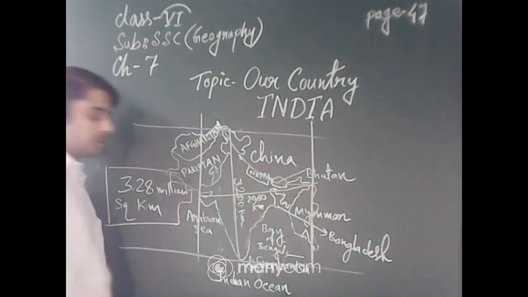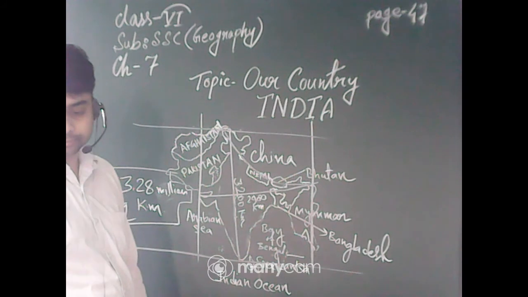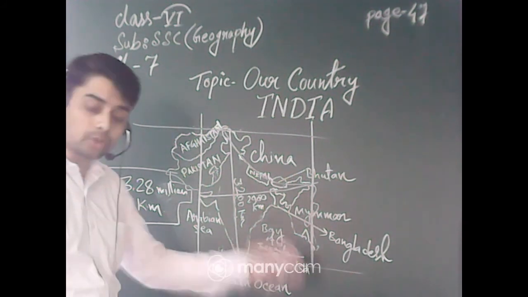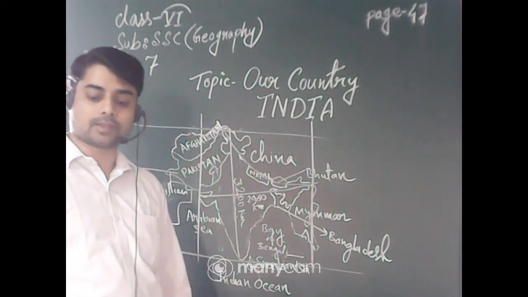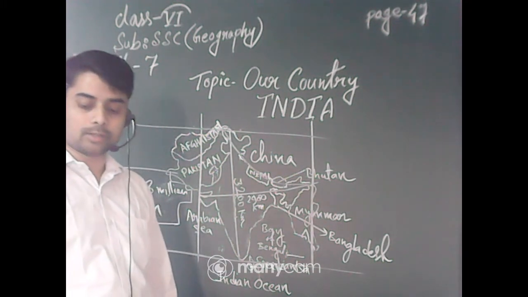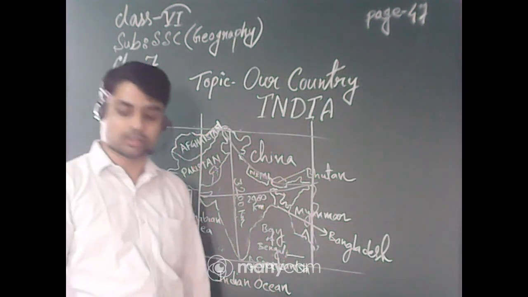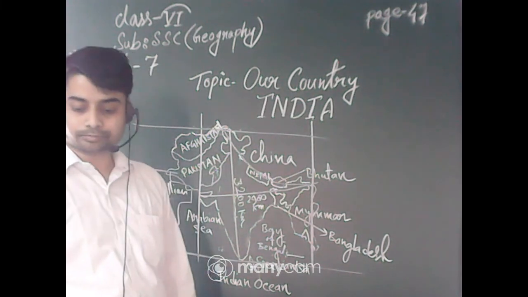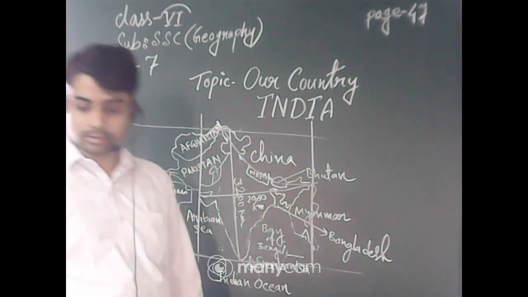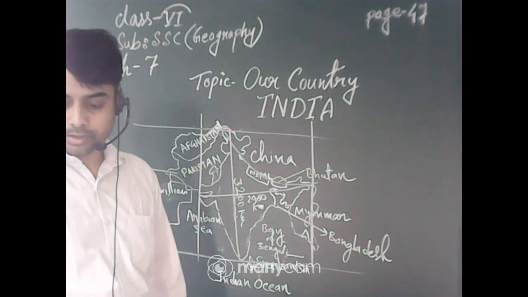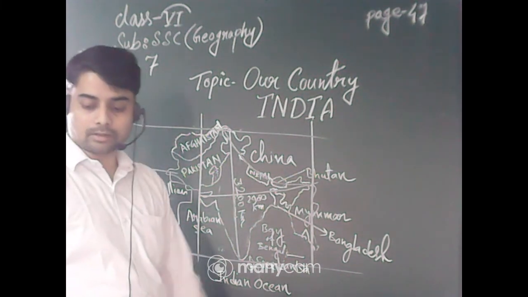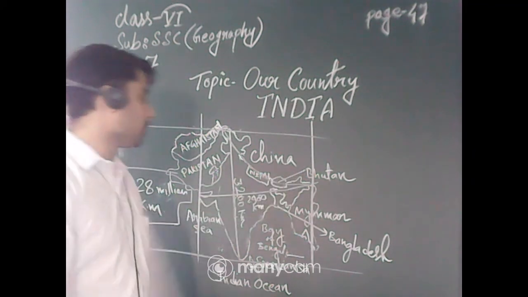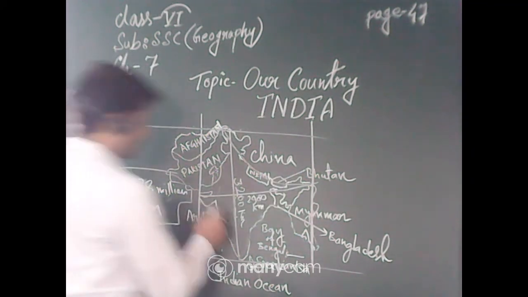In the middle of the country the Tropic of Cancer passes through, and it also passes over some states: Gujarat, Madhya Pradesh, Chhattisgarh, Jharkhand, West Bengal, Tripura, as well as Mizoram. These 7 states. So this line crosses 7 states of India.